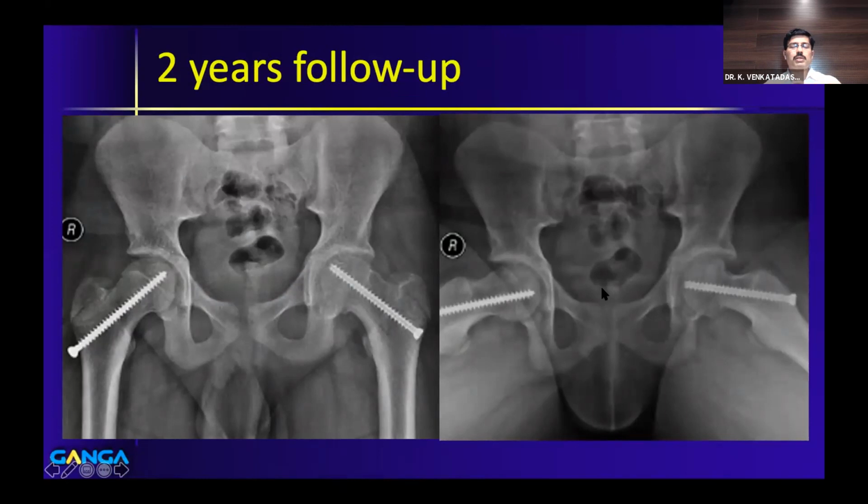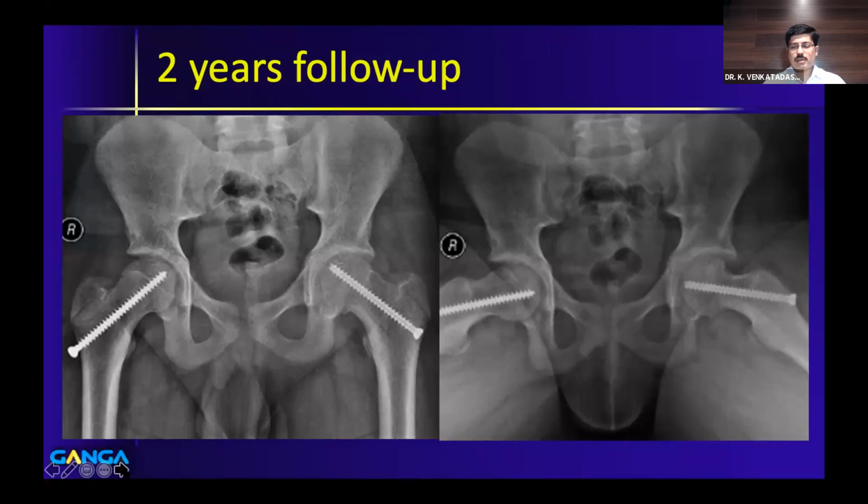So this is one of the ways to treat unstable slip capital femoral epiphysis. The only thing is, as a student, if you are asked in an exam how will you treat an unstable SCFE, I think you should still say that it is in situ fixation. But there is no harm in saying what is practiced in your institution also. So you can say that in our institution they do modified Dunn's, or they do gentle reduction and screw fixation.